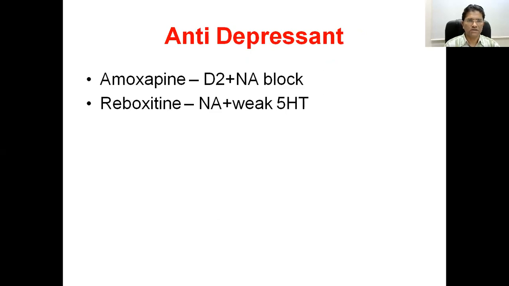These are the two special drugs, amoxapine and reboxetine. Amoxapine blocks noradrenaline as well as dopamine, while reboxetine blocks the reuptake of noradrenaline, and it is a weak 5-hydroxytryptamine reuptake inhibitor. The advantage of these drugs is that they can be given to a patient where there is excessive stimulation. Noradrenaline and dopamine will be blocked, and thus in this patient they give a better response.